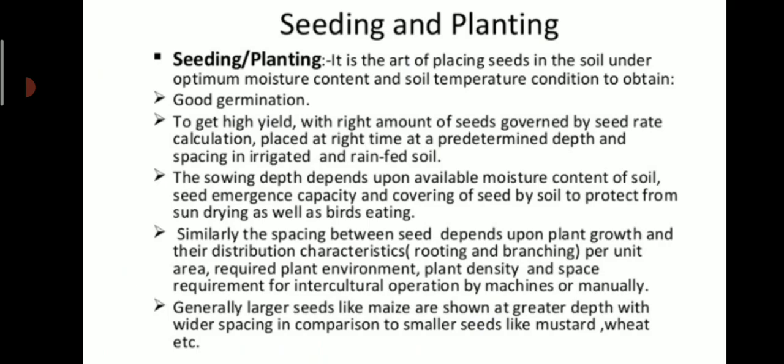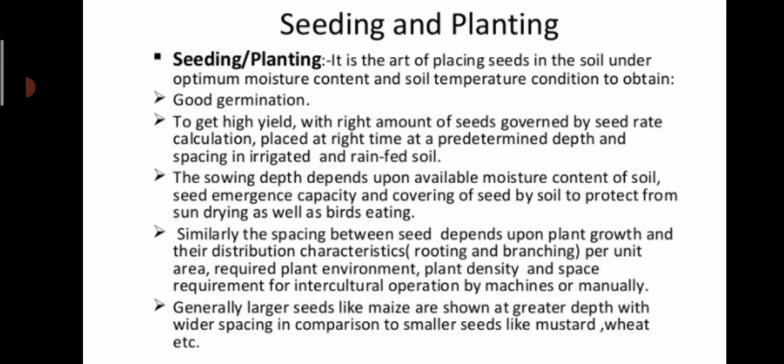Next is what is meant by seeding and planting. Seeding and planting is the art of placing seeds in the soil under optimum moisture content and soil temperature condition to obtain good germination, to get high yield, with the right sowing depths and the right amount of seeds governed by seed rate calculation, placed at the right time at a predetermined depth, and spacing in irrigated and rain fed soil.